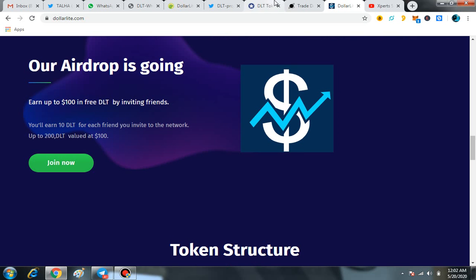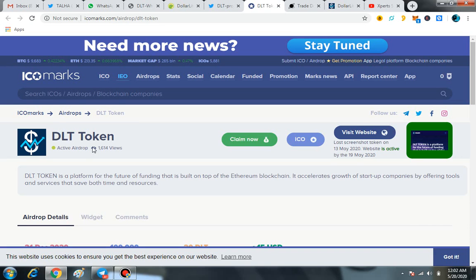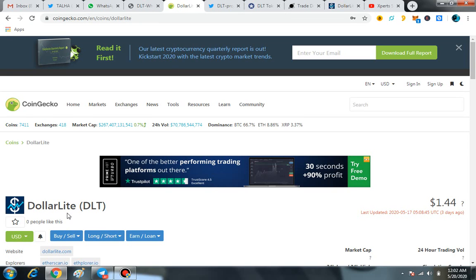Right now I'm going to show you something more. Right now it is available on ICO Marks. Here you can see it by yourself that ICO Marks at this time ranked the DLT token on the high ranking. So that is such a great thing regarding this project. And also it is available on CoinGecko. Here you can see it, and right now the price of one token is about $1.44.